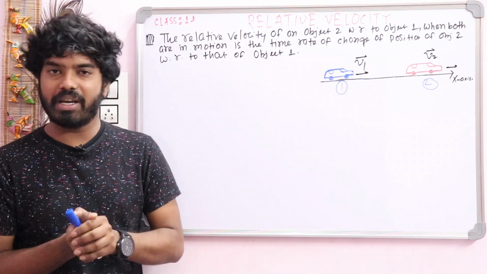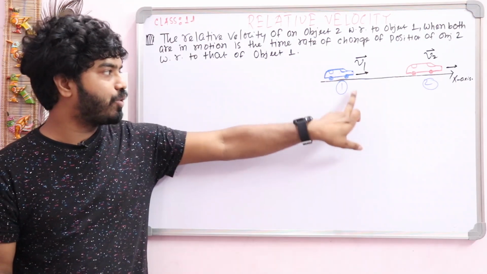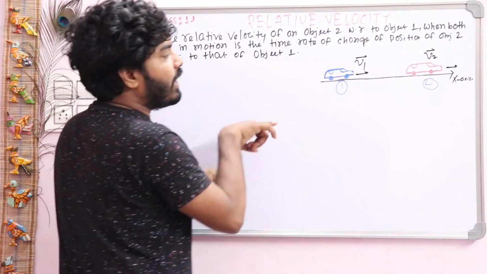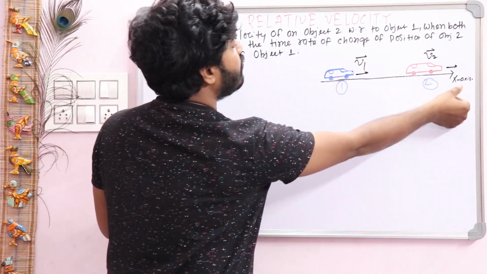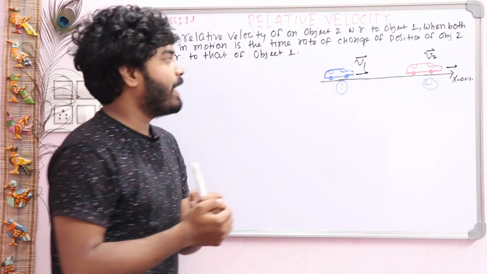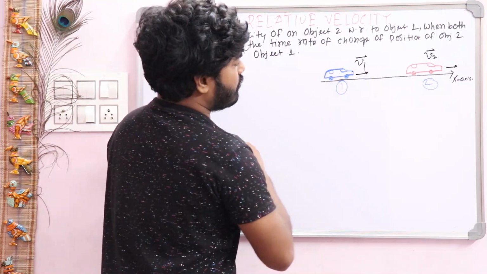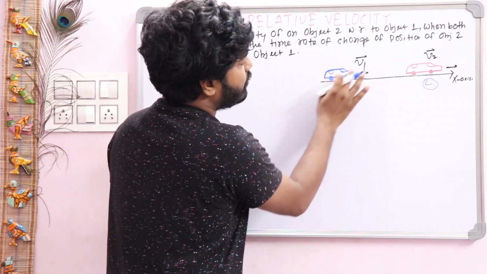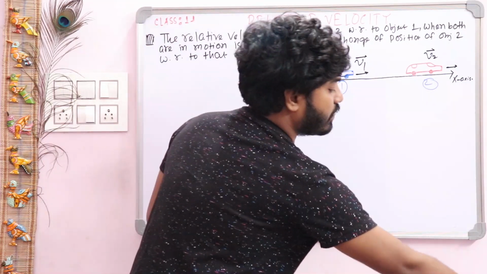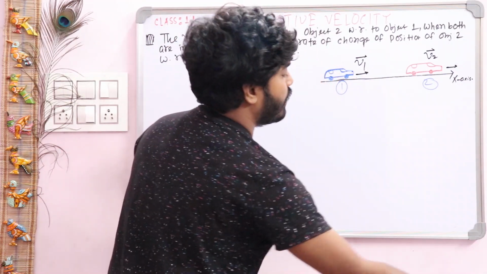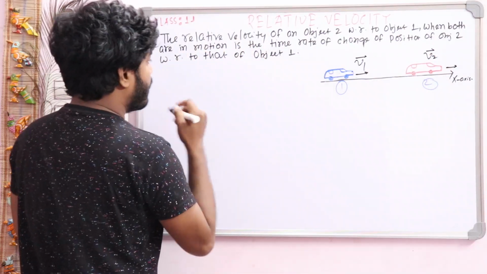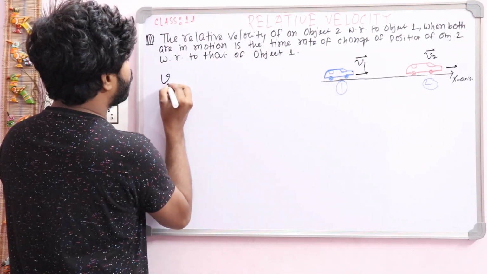And what is the formula? Suppose this is our object 1 and this is our object 2. Both are moving along the same direction along the x-axis. This is our relative velocity in 1D. Suppose this object is moving with velocity v1 and our second object is moving with velocity v2. So here we can write v21.